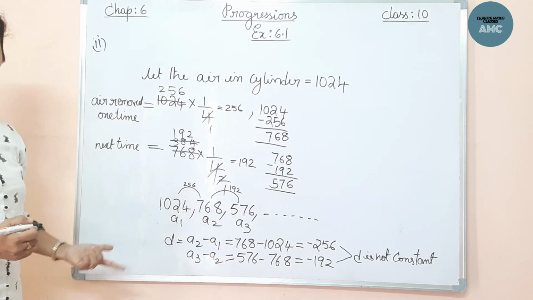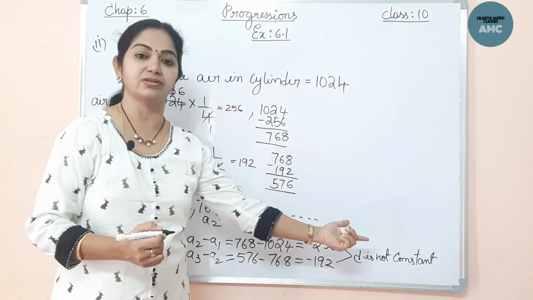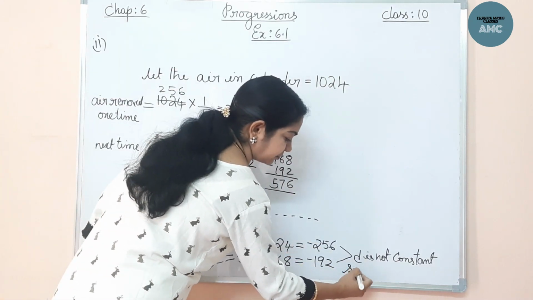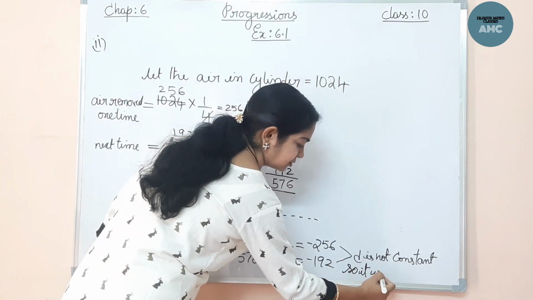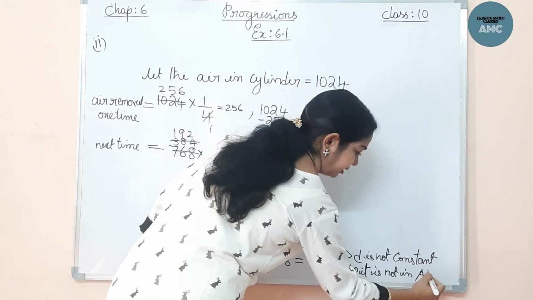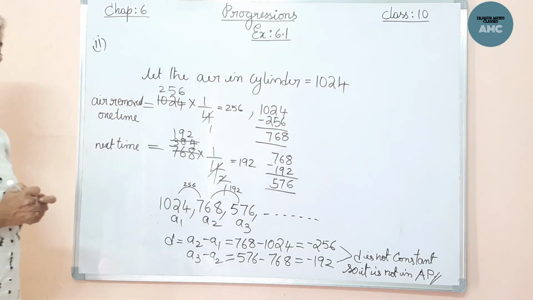It is just a series of numbers, but it is not forming an AP because D, the common difference, is not constant. So this situation is not in AP. Pause the video and note it down.